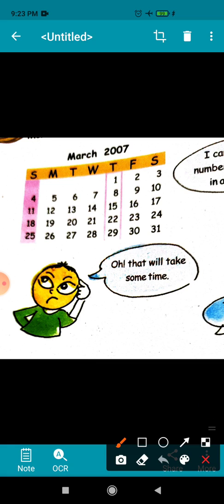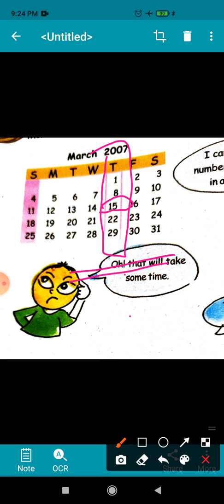Okay, now let us see one more magic from the calendar. If you make a pattern like this vertically, without adding the numbers I can tell you the total of this line. For that, what you have to do is take the middle number. Which one is the middle number? 15 is the middle number.